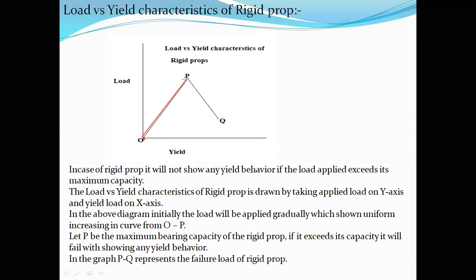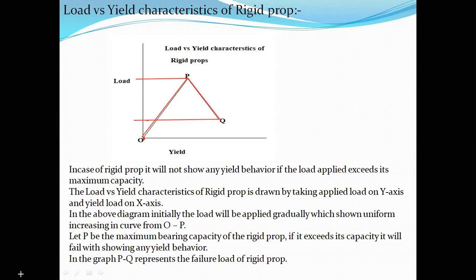Once this happens, what happens? It breaks. It suddenly releases the load acting on it due to its failure. That's why your curve is something like this, because the load has been released. Initially it was like this, now it has reached this point. Suddenly the load has been released from this point to this point. So this is nothing but failure.